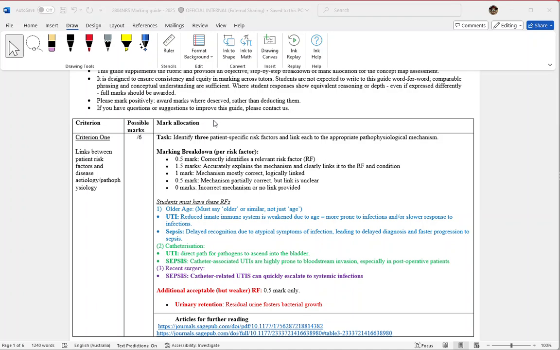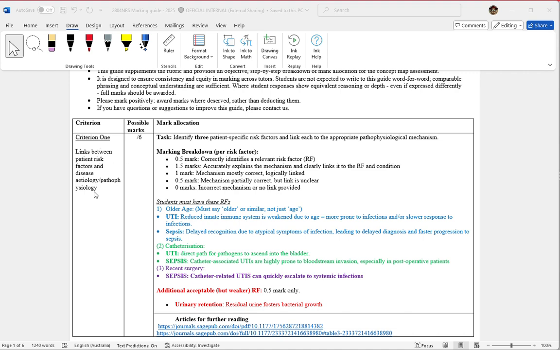Hi markers, I thought I'd make a quick video just to outline the marking guide to you and give you two examples of students' submissions and how you can potentially approach those. So this will just be for the concept map only though.